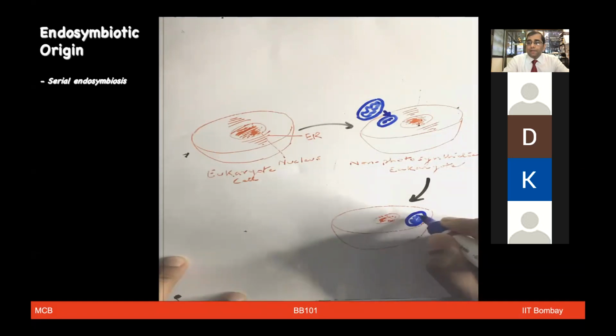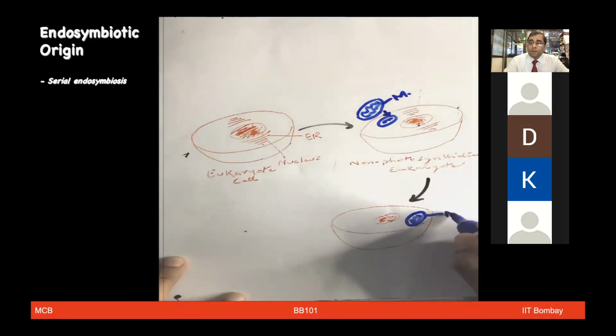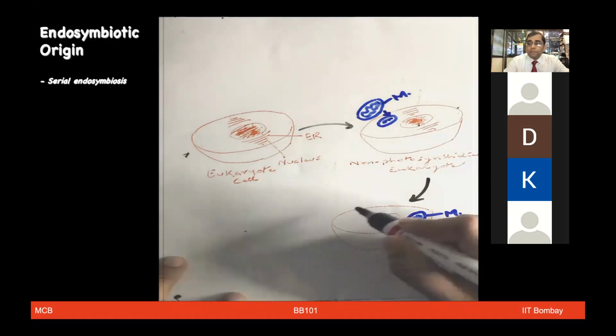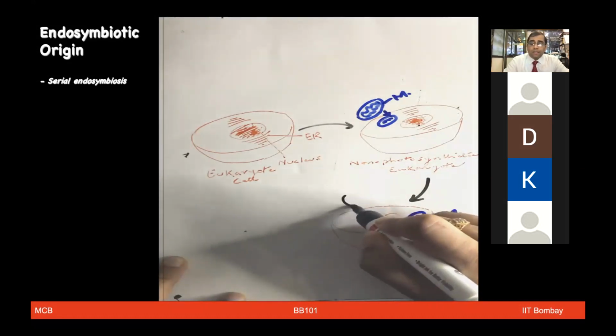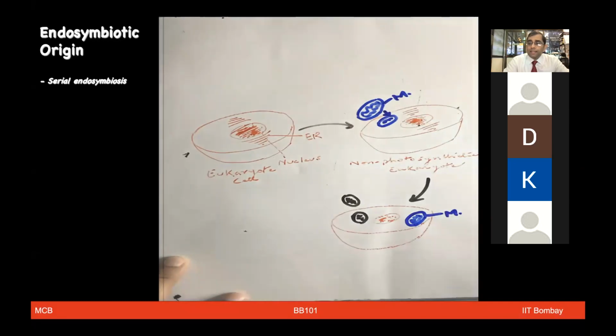We will come to that, how we can think about proving or disproving this type of theory. Now, let's say this particular eukaryotic cell evolved, which already has this mitochondria. But now some other bacteria came in touch with this eukaryotic cell, and this bacteria had the ability of doing photosynthesis.